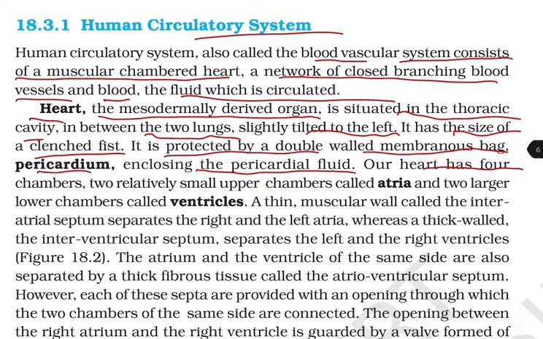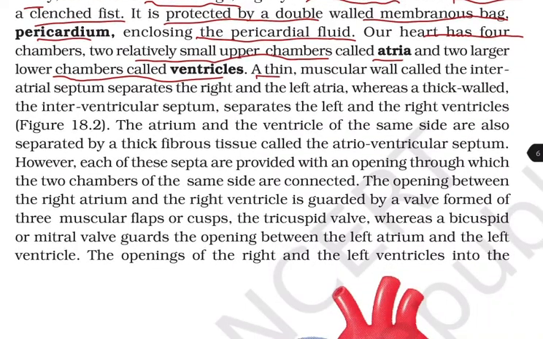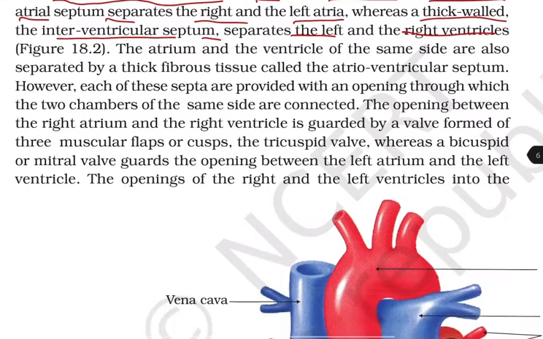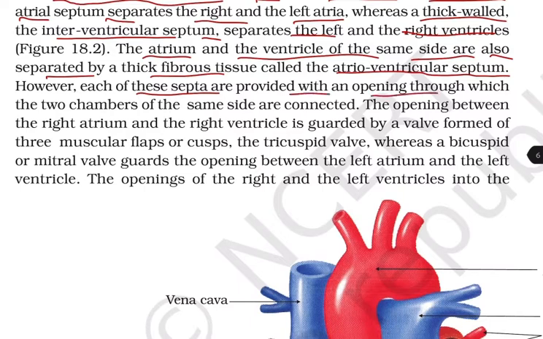Our heart has four chambers, two relatively upper chambers called the atria and two larger lower chambers called ventricles. A thin muscular wall called the interatrial septum separates the right and the left atria, whereas the interventricular septum separates the left and the right ventricles. The atrium and the ventricle of the same side are also separated by a thick fibrous tissue called the atrioventricular septum. However, each of these septa is provided with an opening through which the two chambers of the same side are connected.